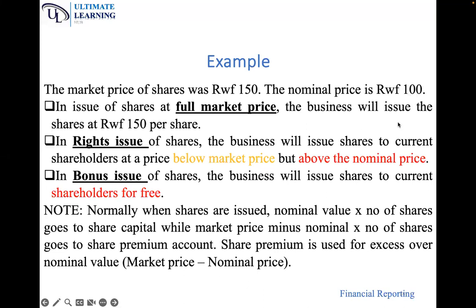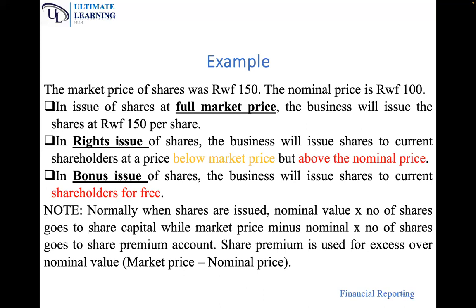Now, the market value of the shares in most cases is higher than the nominal value. If you were to sell your shares currently, you will not sell them at the nominal price or the price at which they were issued. You will sell them at a higher rate, which is known as the market rate.